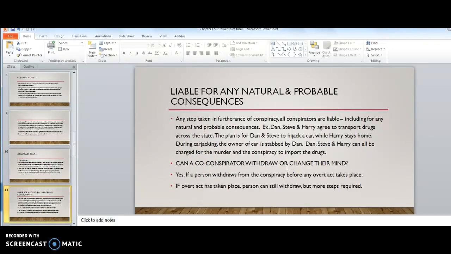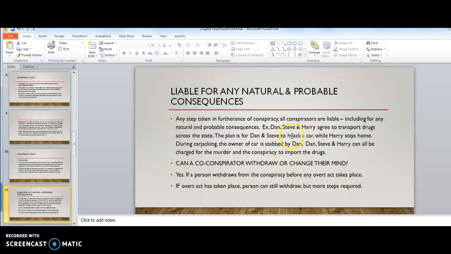Liability for any natural and probable consequences. So for any step taken in furtherance of a conspiracy, all conspirators are liable, including for any natural and probable consequences. So for example, Dan and Steve and Harry agree to transport drugs across the state. The plan is for Dan and Steve to hijack a car while Harry stays home. During the carjacking, the owner of the car is stabbed by Dan. Dan, Steve, and Harry can all be charged for the murder and the conspiracy to import the drugs.